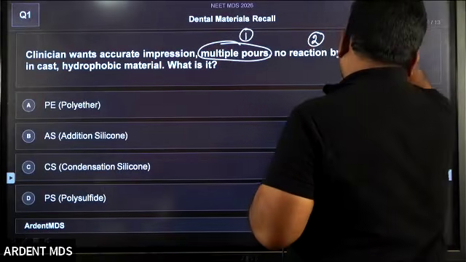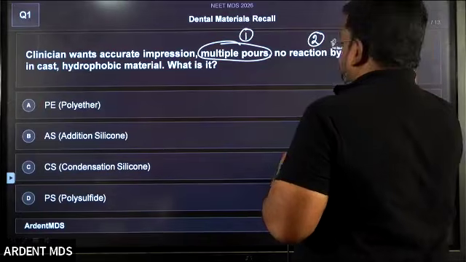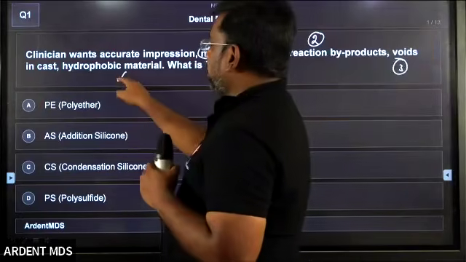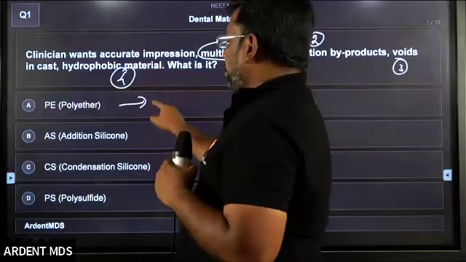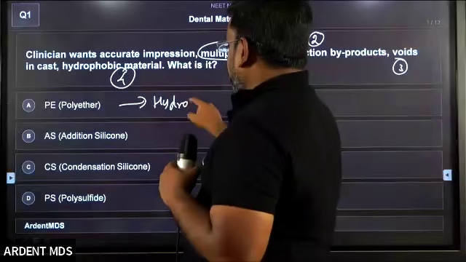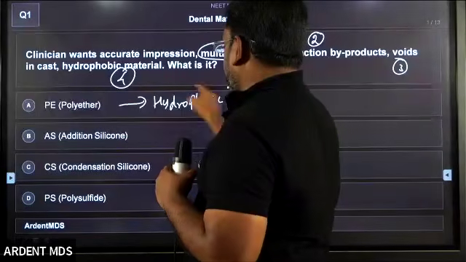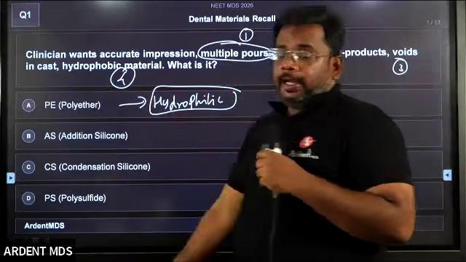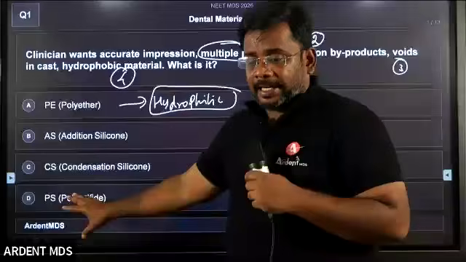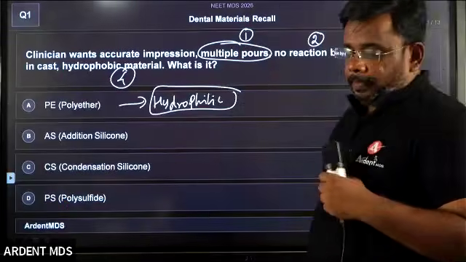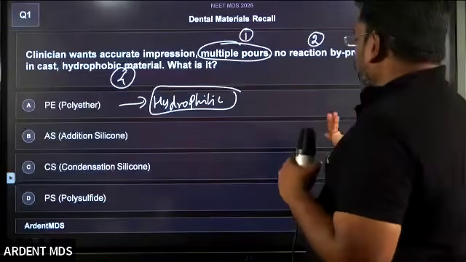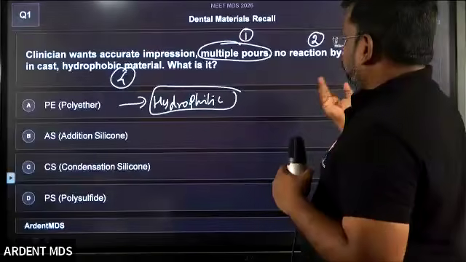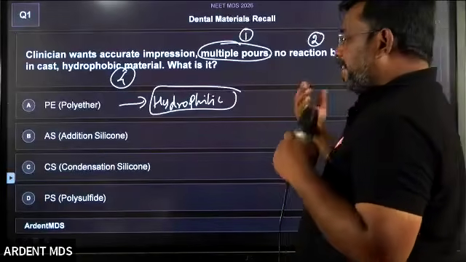No byproduct is the second key point. Void formation is the third key point. Hydrophobic is the fourth key point. Polyether is hydrophilic. The only hydrophilic elastomeric impression material is polyether. Everything else is hydrophobic. Usually no byproduct is released.